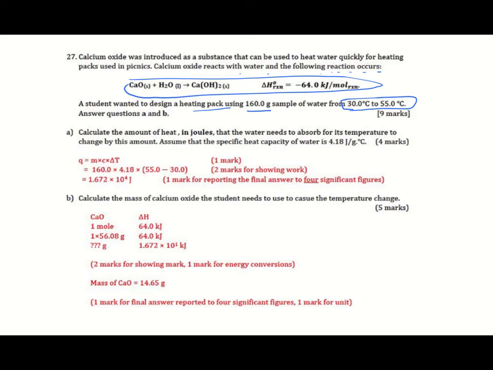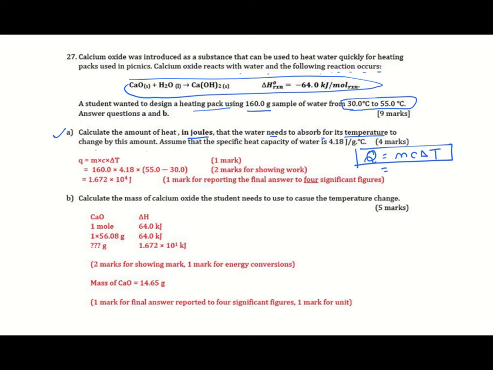Question A. Calculate the amount of heat in joules that the water needs to absorb for its temperature to change by this amount. So we need the quantity of heat. Q equals mc delta T. In any calorimetry experiment, you should use this formula, mc delta T. Q, we are looking for it.